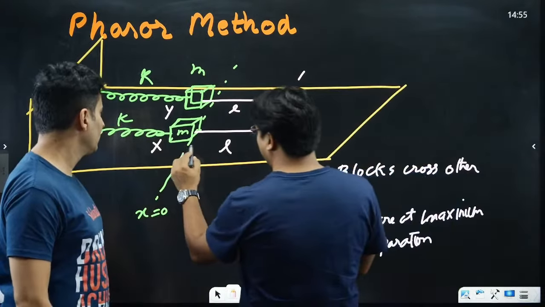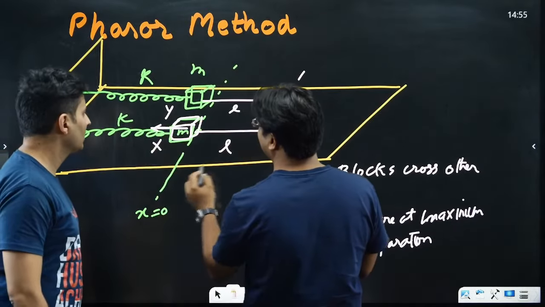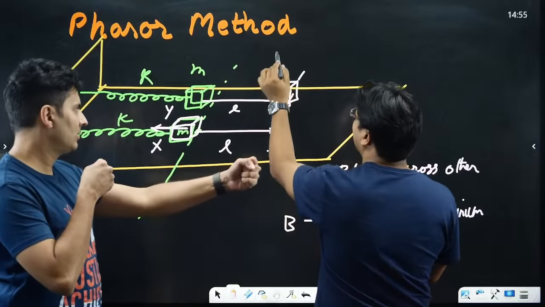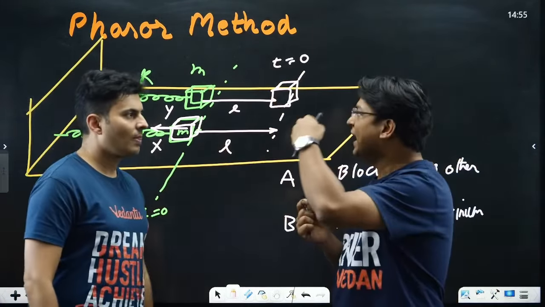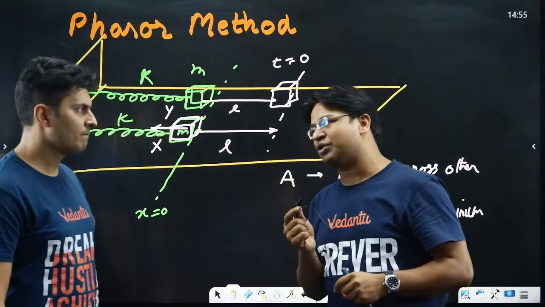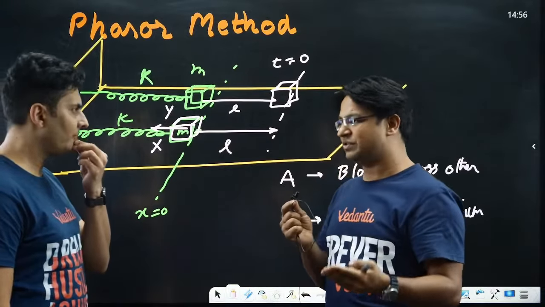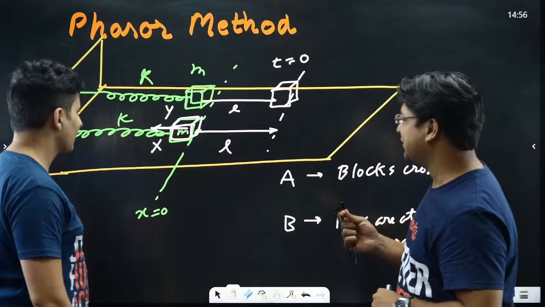So when X would be moving through this position in this direction, Y would still be here, and we have just released Y, and we are treating this as t equal to 0. Now the question is at what time the blocks are going to cross each other, at what time they are going to be at maximum separation from each other, what is the location where the blocks are going to cross each other, and so forth. This is what we are going to solve.